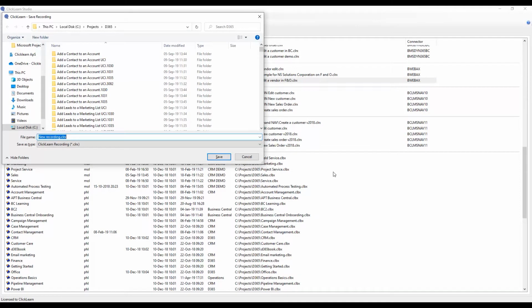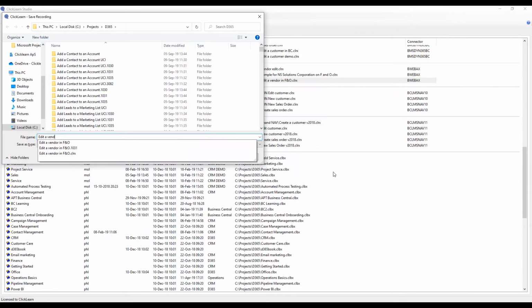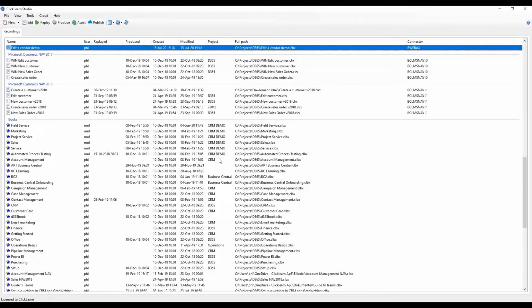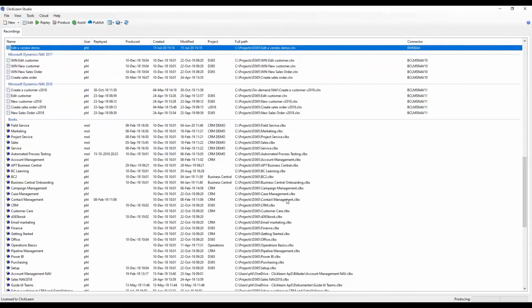I will now call this edit a vendor demo and save this. Again, I can store this wherever I want to. Here I'm storing mine on my local drive, and I'm just going to go ahead and produce this material simply so we get a quick view of what it is that ClickLearn actually creates. What happens from following a green rectangle.